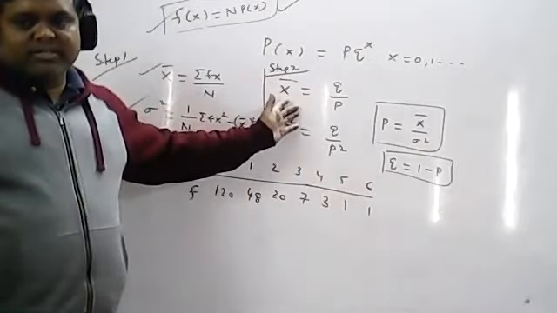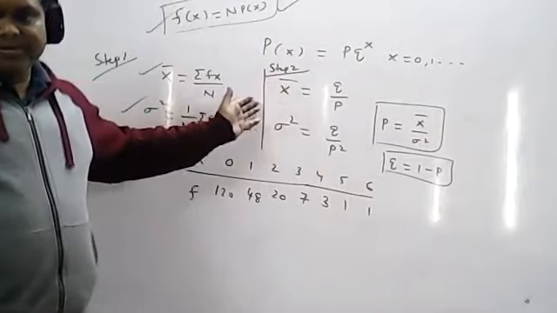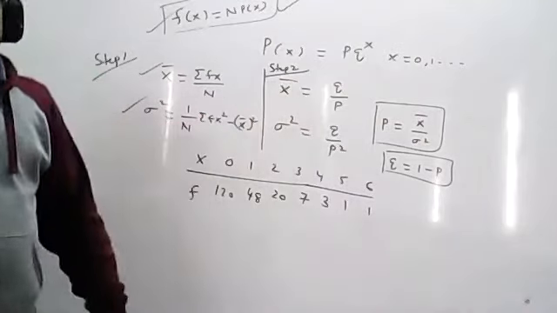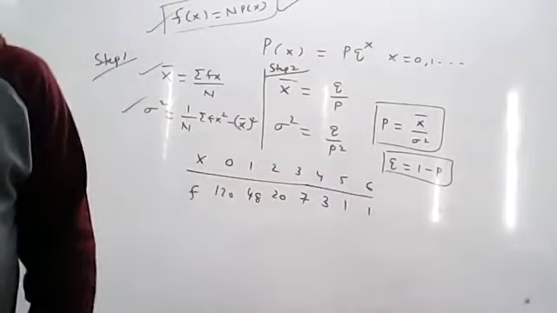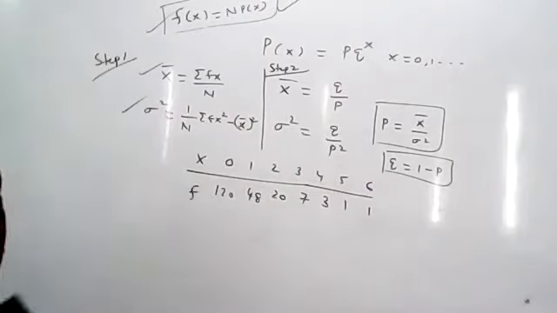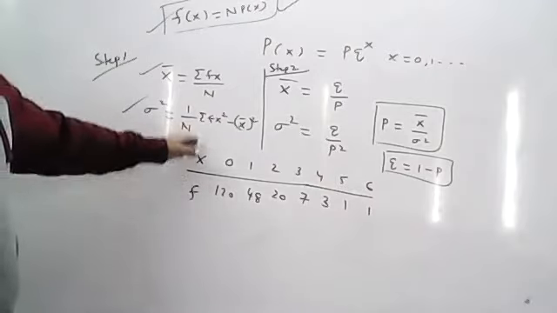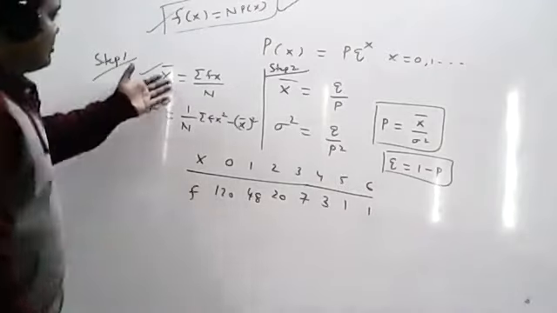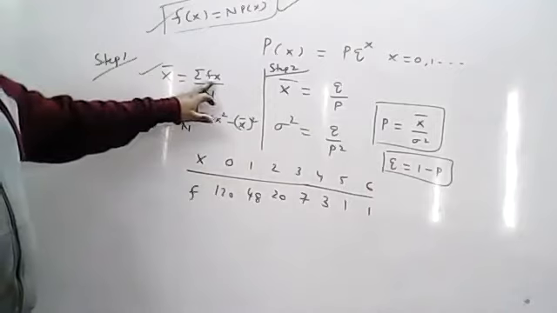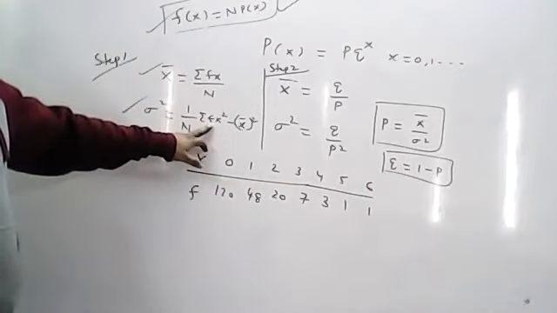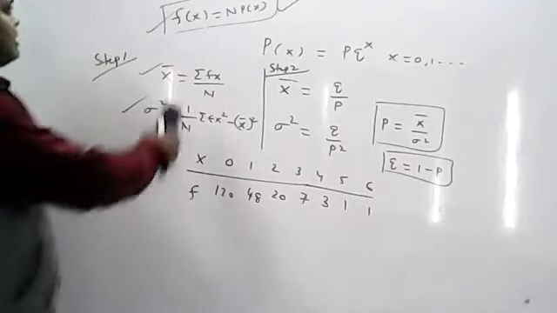I hope you understood this procedure. So can I go to the calculation part now? Yes, so begin the calculation. For calculation, some data is given to you, so make it column wise, x values and f values. You require the mean value and the variance value, so fx is required, and fx square is also required. Those are the 2 columns you have to get.